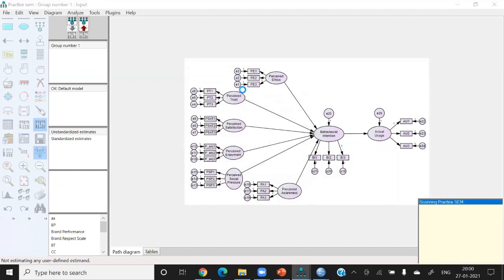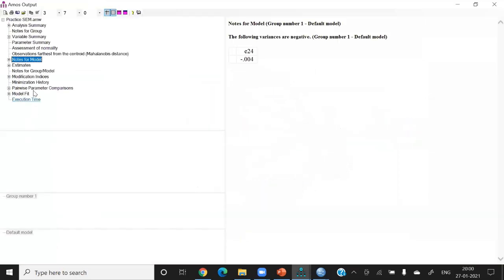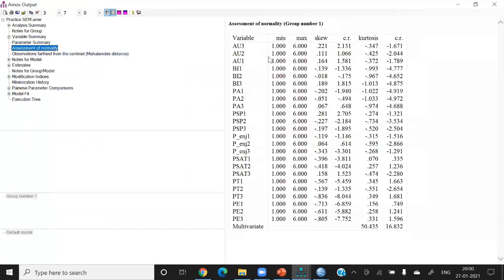So now, again, check the result. Go to the normality. Okay. Now, first of all, I have to check the normality. How many statements am I using here? 1, 2, 3, up to 24. So this should be less than 48. So fine, we are not having much problem here. So multivariate normality is achieved.